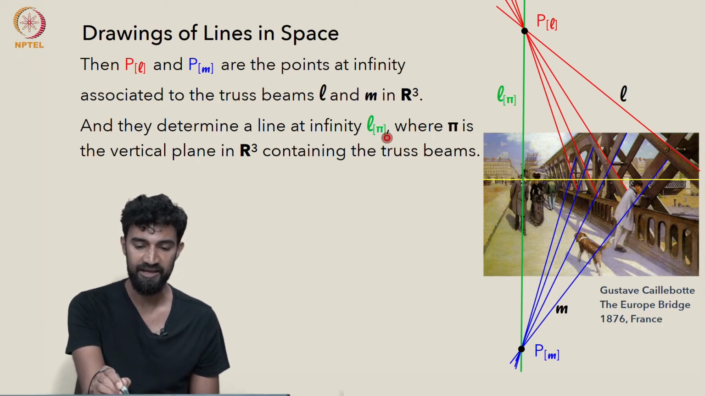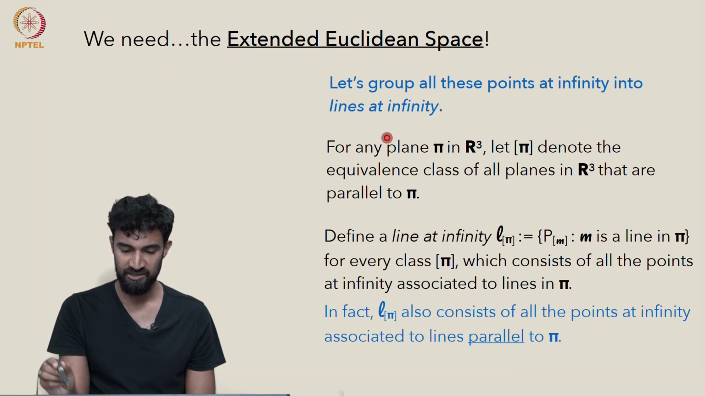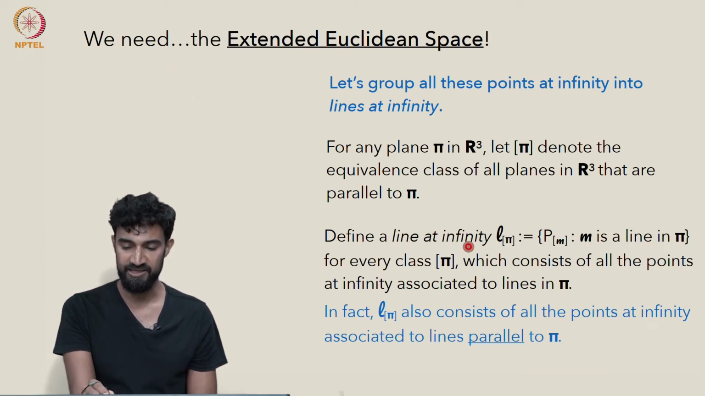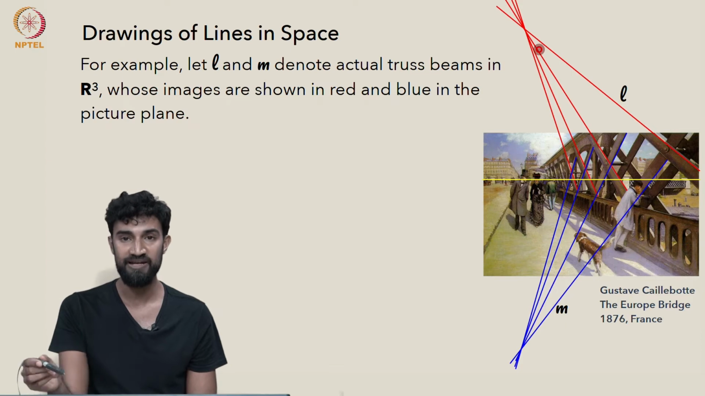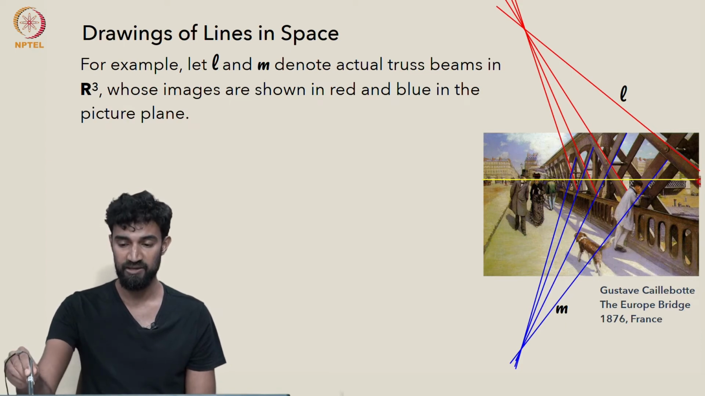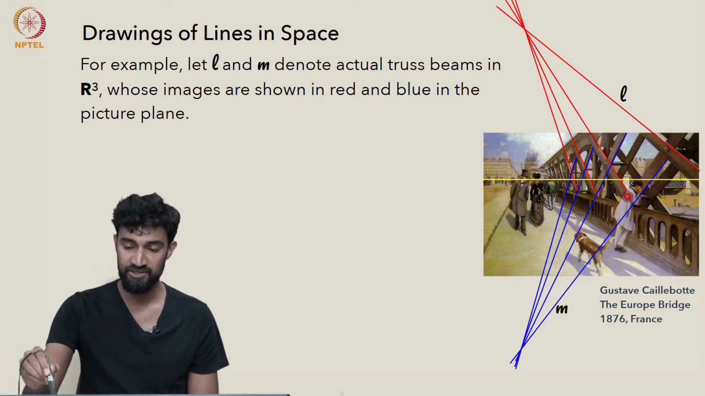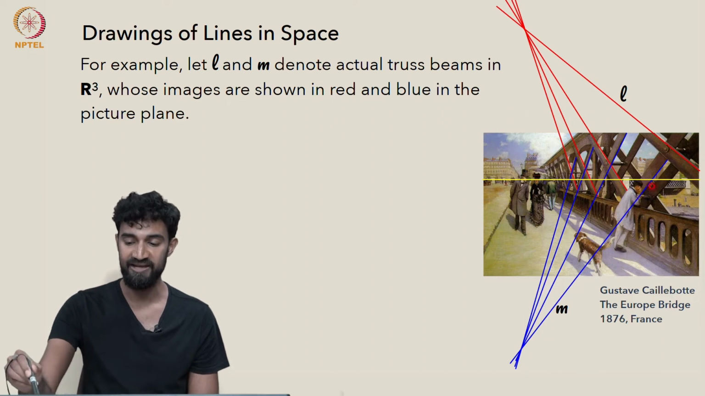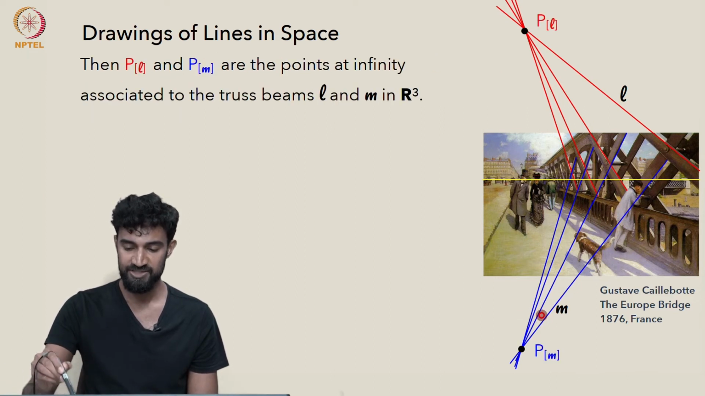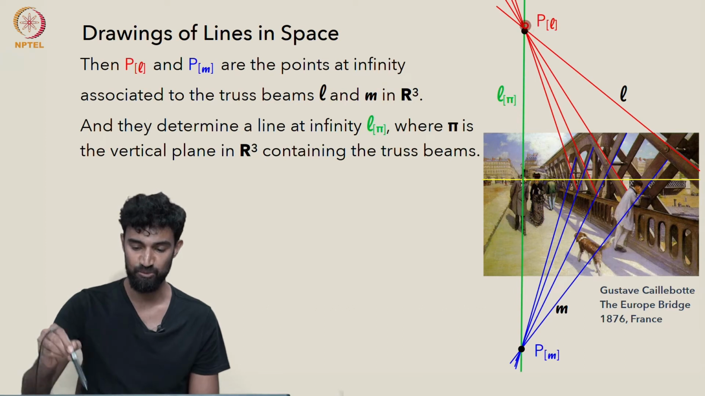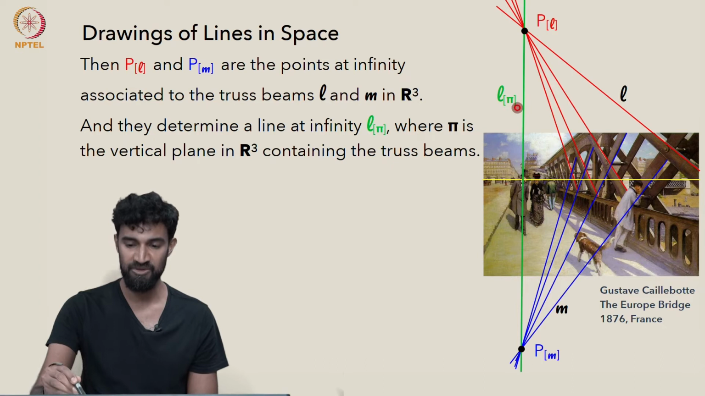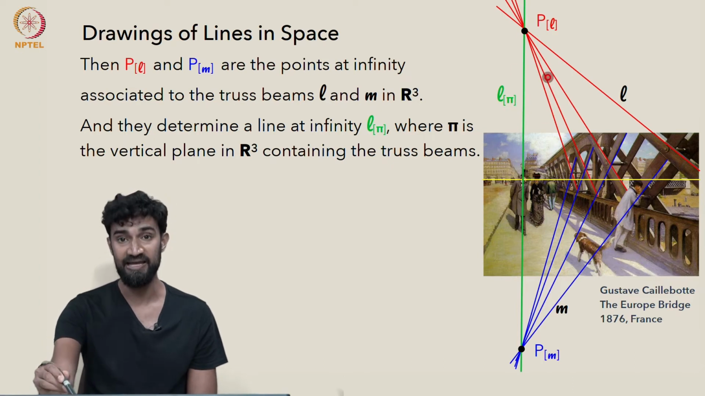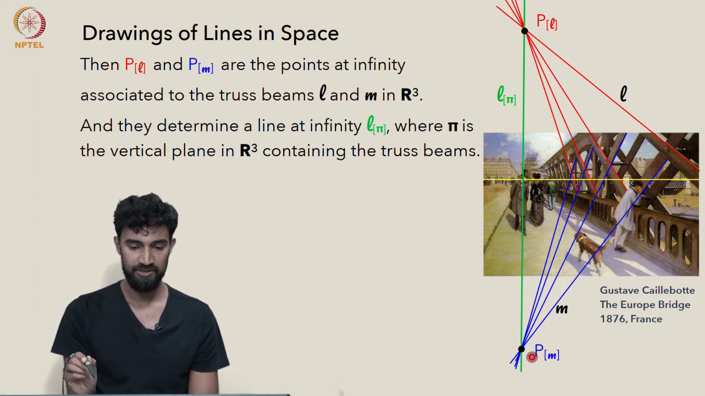And L pi, let's go back to the definition for a second. L pi consists of all vanishing points associated to lines in pi. These truss beam lines are in pi, and these truss beam lines are in pi. So L pi must contain this point at infinity, and this point at infinity. And we see the image of L pi as this line in the picture plane.